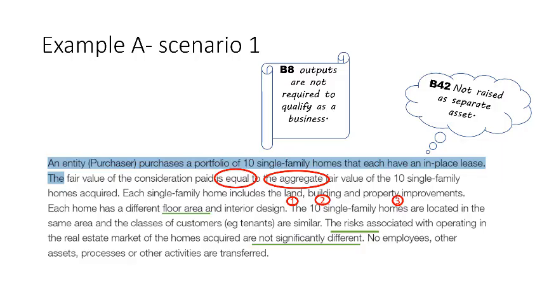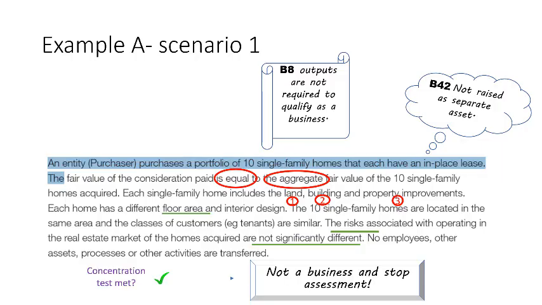Furthermore, there are no skilled workforce or employees or any other process was acquired. Therefore, in terms of the concentration test, substantially all of the fair value acquired is concentrated in this group of similar identifiable assets, and the concentration test is met, and the acquisition is not a business. We will touch on other aspects in the next video, so keep watching.